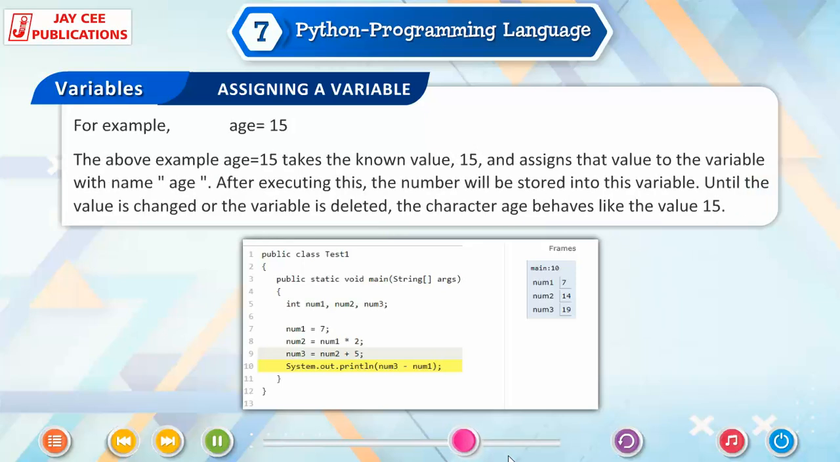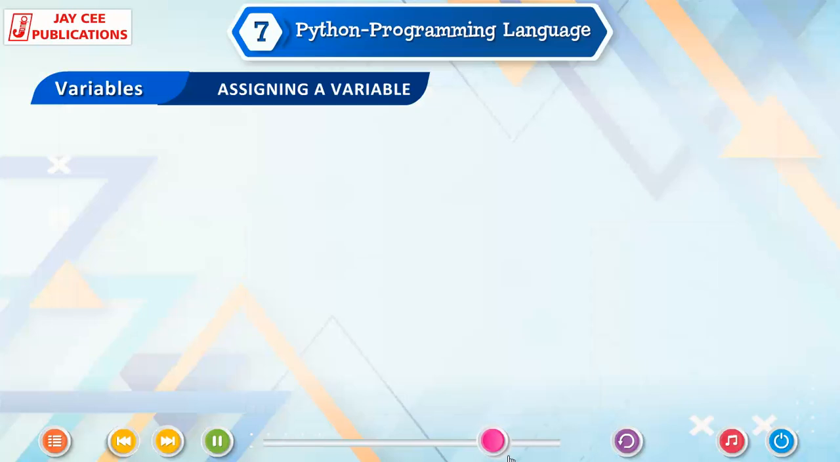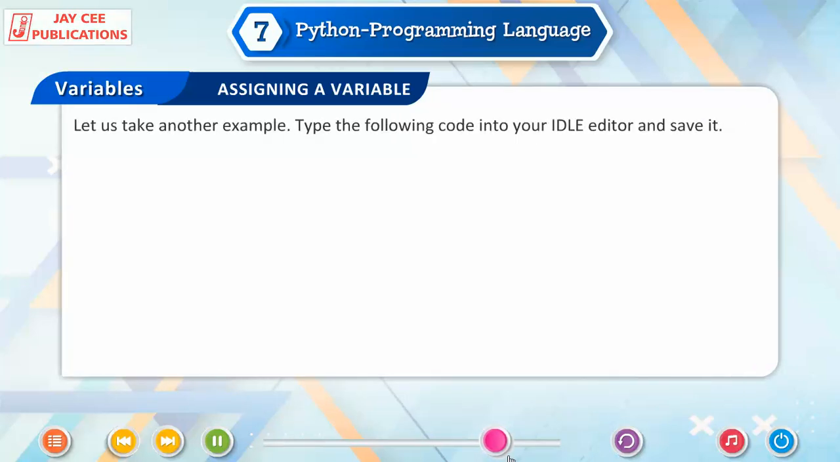The above example, age = 15, takes the known value 15 and assigns that value to the variable with name age. After executing this, the number will be stored in the variable. Until the value is changed or the variable is deleted, the character age behaves like the value 15. Let us take another example.